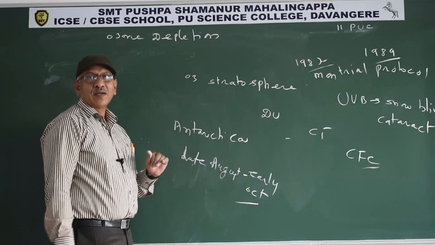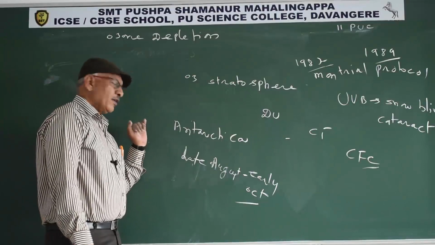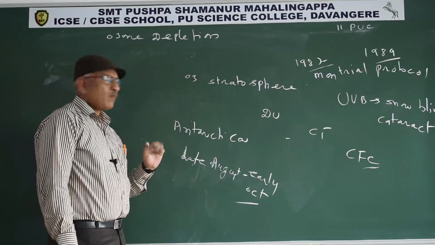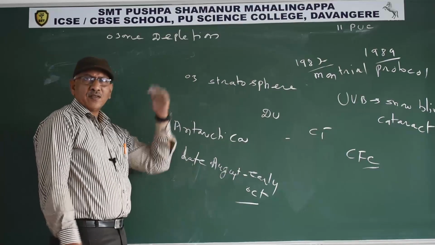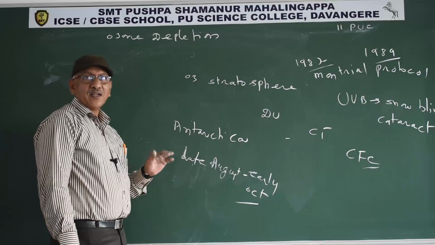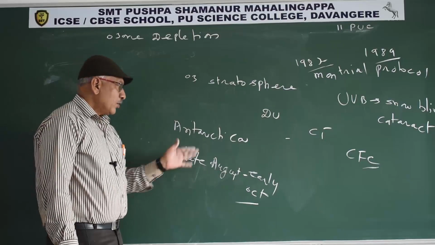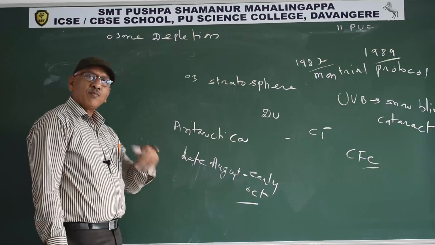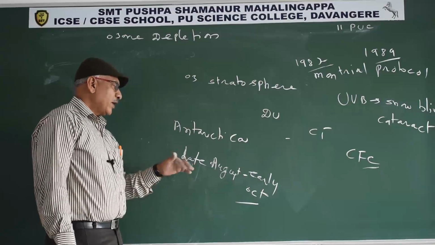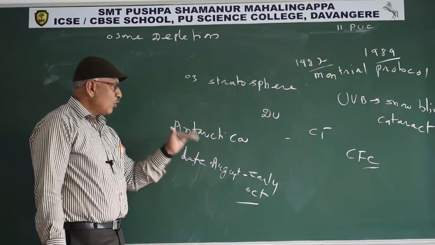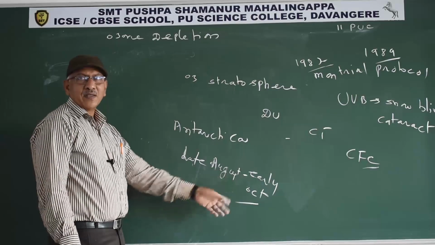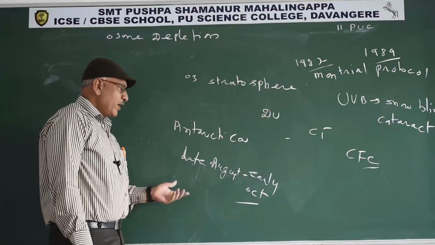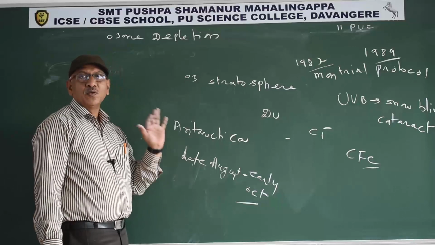to early October. The reason is that in Antarctica, in winter, June to August, ice clouds are formed. Chloride reaches the ice clouds, but sunlight is essential and there is no sunlight then. In the spring season, sunlight is available. At that time, in the presence of sunlight, chloride degrades the ozone. As a result, ozone holes are formed only in the spring season. In summer, there are no ice clouds, so chloride ions fail to degrade the ozone.